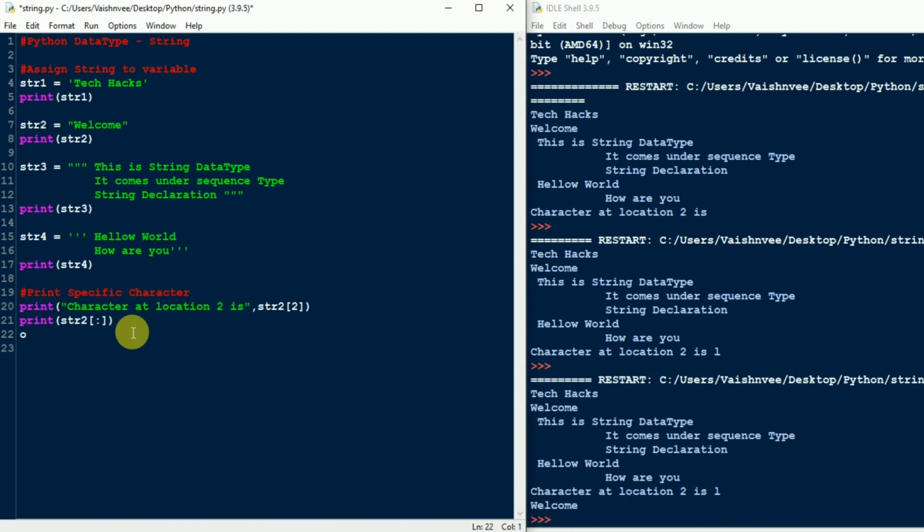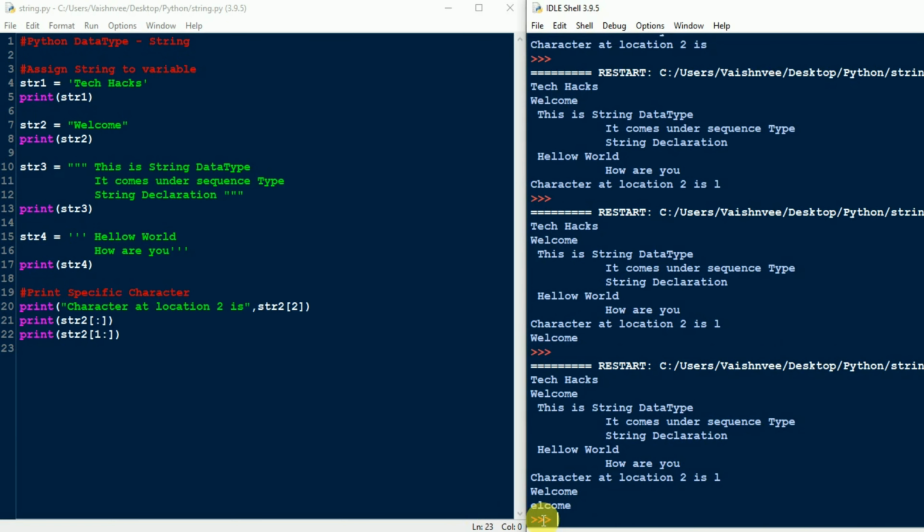Okay, now I'm going to print here, suppose I will write print str2. I'm just mentioning here that I want to print only ELCOME. So for that, I'm just writing 1. Whenever you write 1, the character at location 1 and all the upcoming characters will be printed. As you can see, whenever I have mentioned 1 and colon, and I have not mentioned the end, W is not printed, and the other characters are printed here.